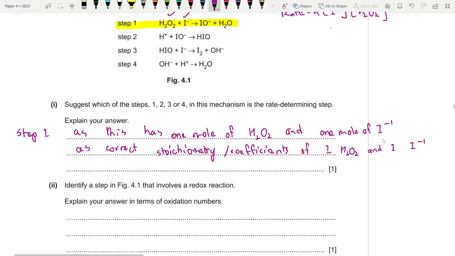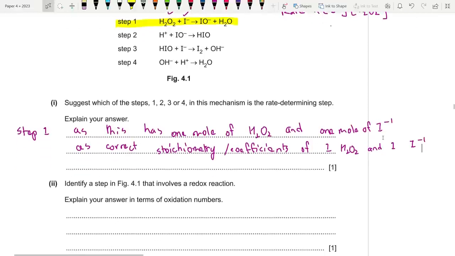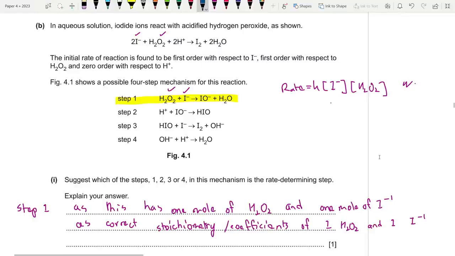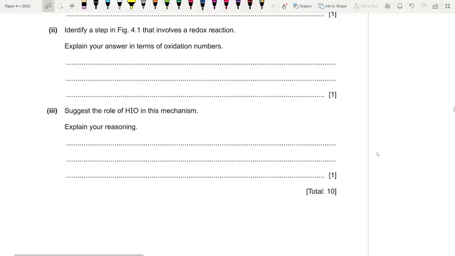Identify a step that involves a redox reaction. So here, look at step 1. You know that in hydrogen peroxide oxygen is -1 and in water oxygen is -2. So I think we have our answer. It's step 1.